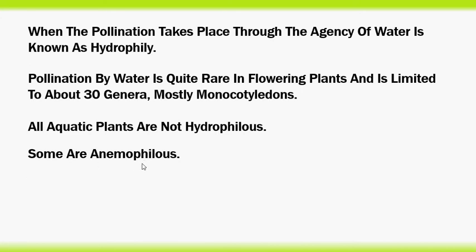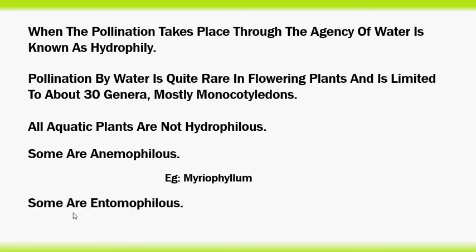Some are anemophilous, meaning in some of the hydrophyte plants the pollination takes place by wind. Example, Myriophyllum. Some are entomophilous, meaning in some hydrophytes the pollination occurs through insects.